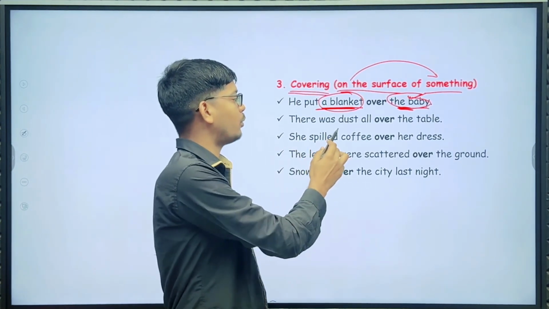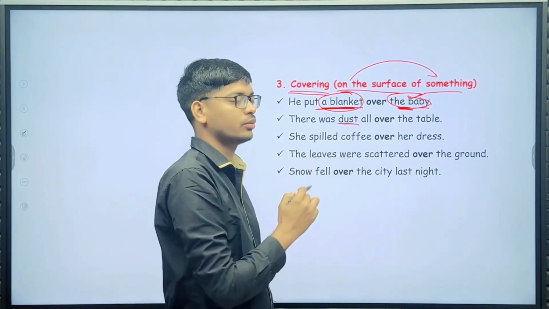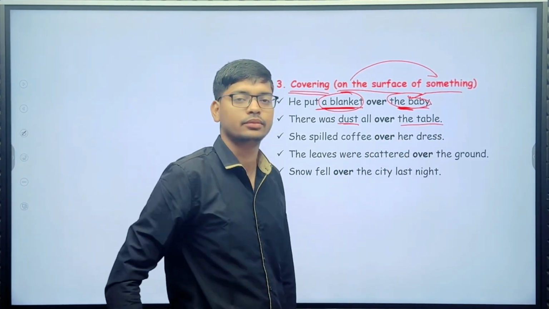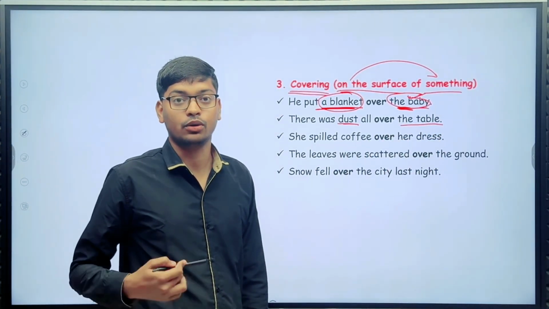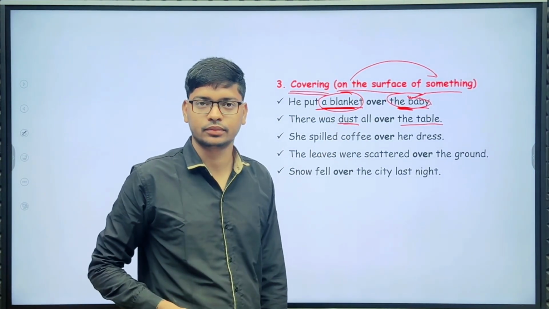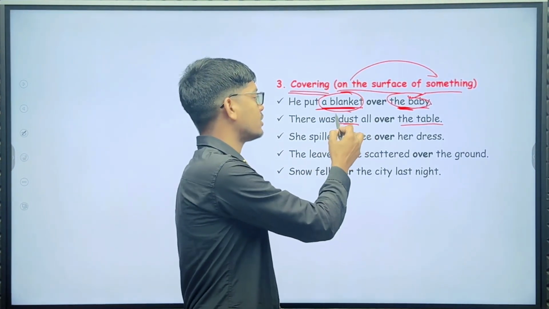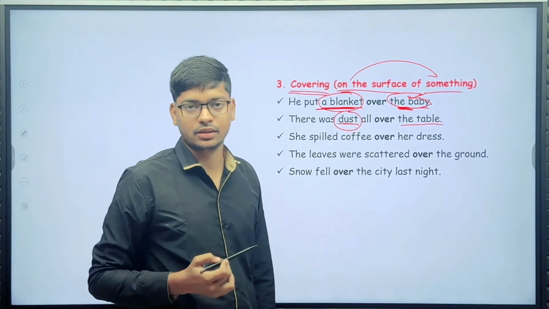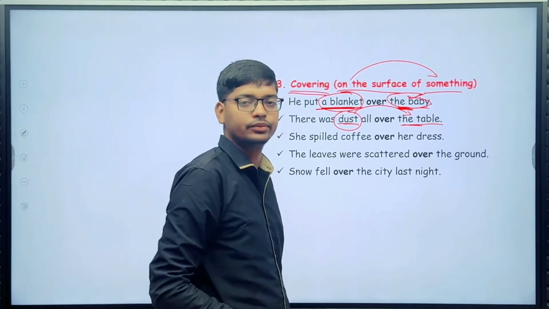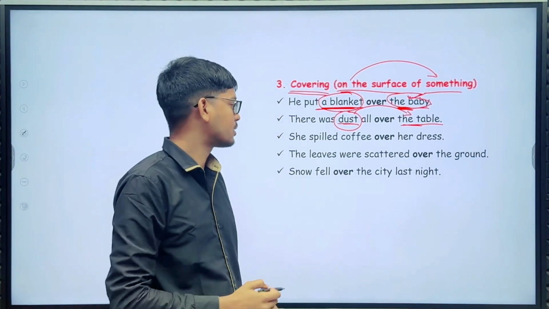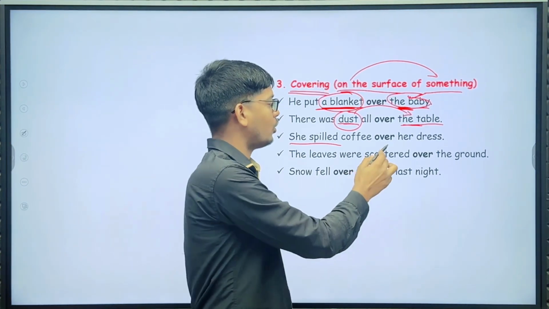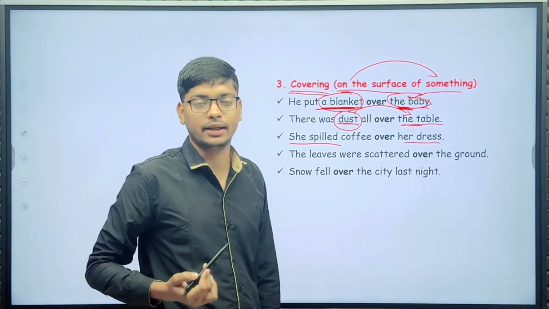Next, there was dust all over the table. So here dust covers the table. Next, she spilled coffee over her dress.